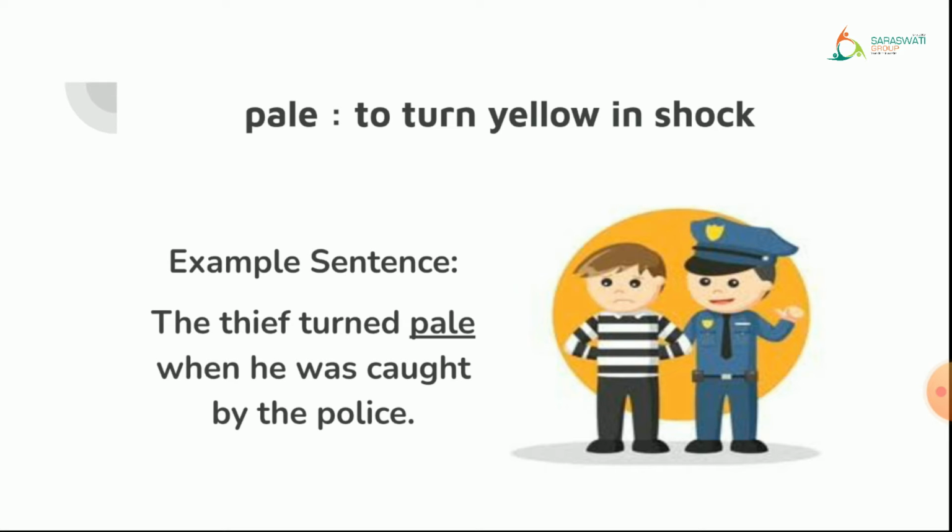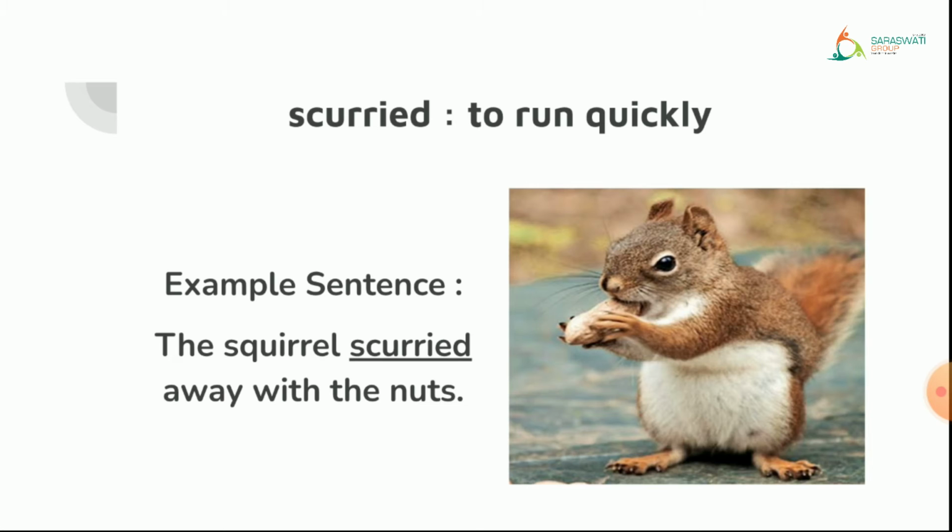Now naturally, if a thief is caught, then the thief must be shocked, right? So when the police caught the thief, he was pale. That means very less blood was seen. Very reddishness was less seen on his face. The thief turned pale when he was caught by the police. Okay, let us see the next word. The next word is scurried.